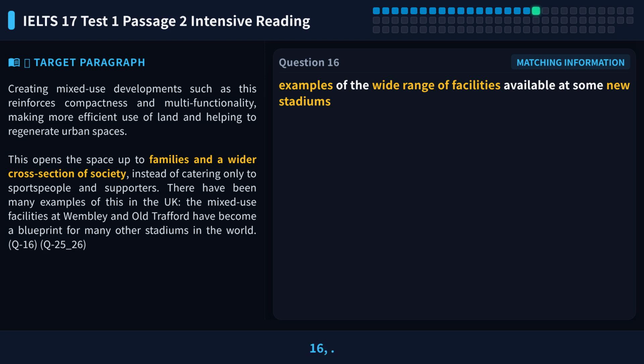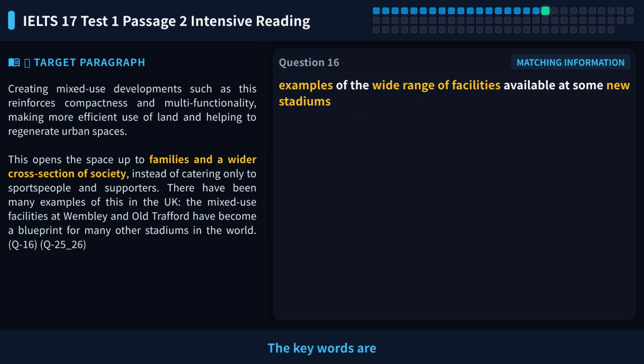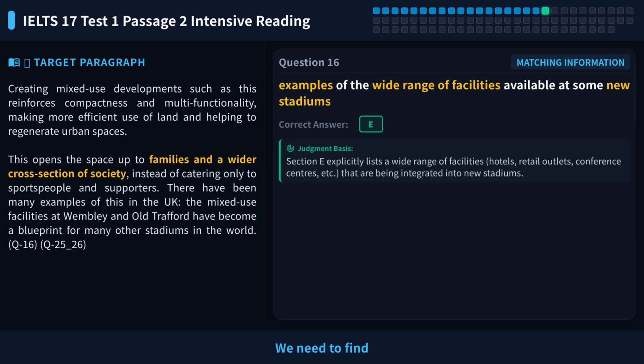Let's look at question 16. Find the paragraph that contains examples of the wide range of facilities available at some new stadiums. Please pause the video and try to locate it yourself first. The key words are wide range of facilities and new stadiums. We need to find a part that lists specific examples like hotels and shops.